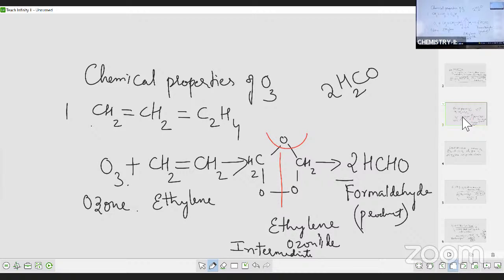The next chemical property was reaction with ethylene. So ozone reacts with ethylene to give ethylene ozonide. Make a simple statement, students. Make the statement just as you see the reaction.